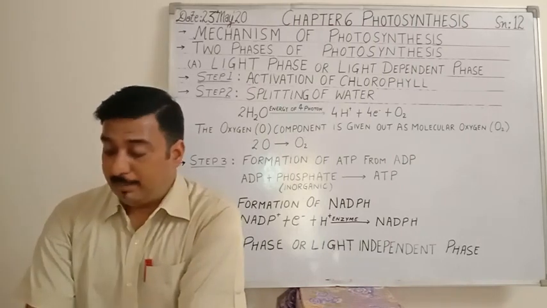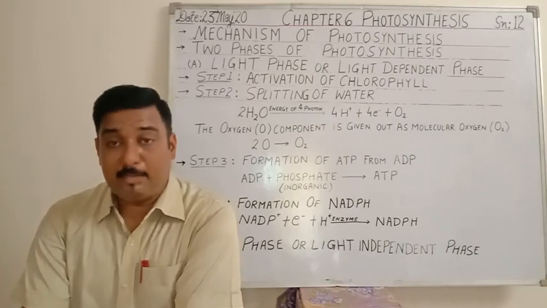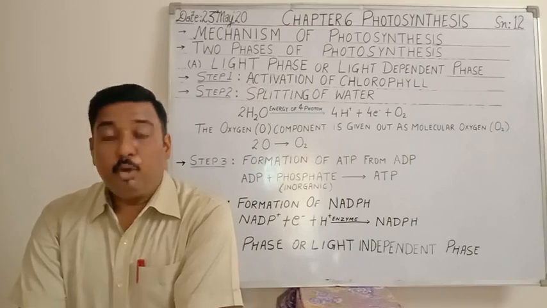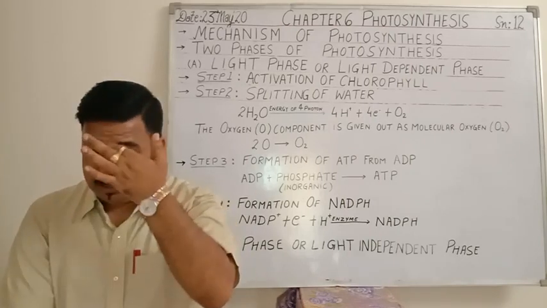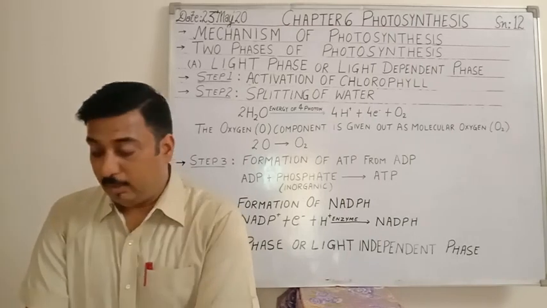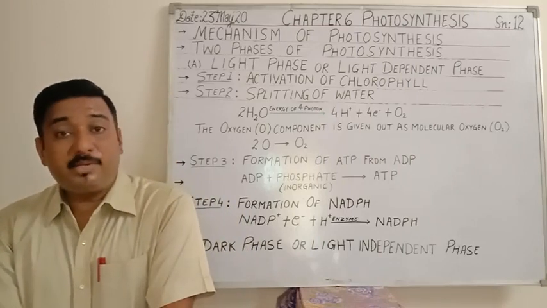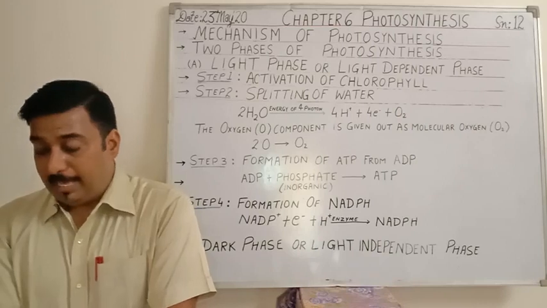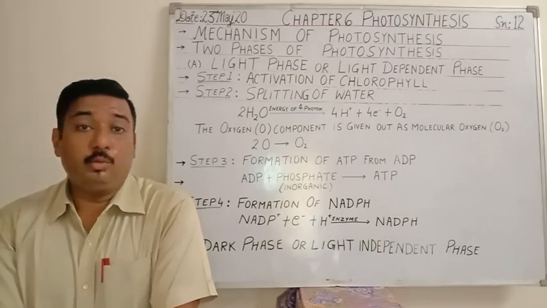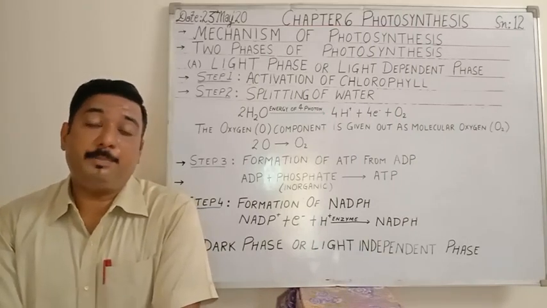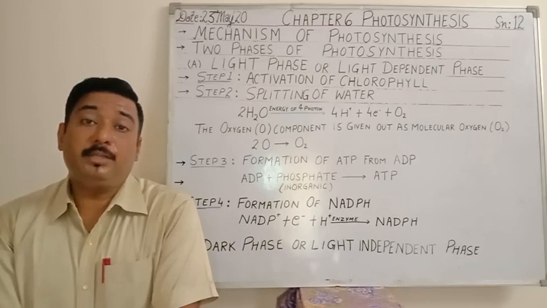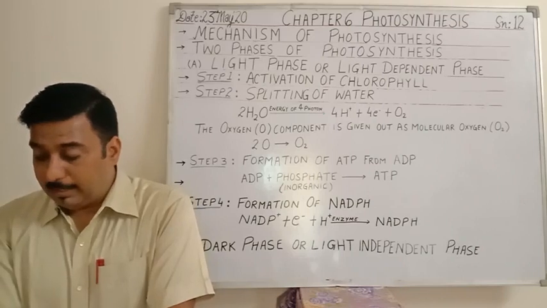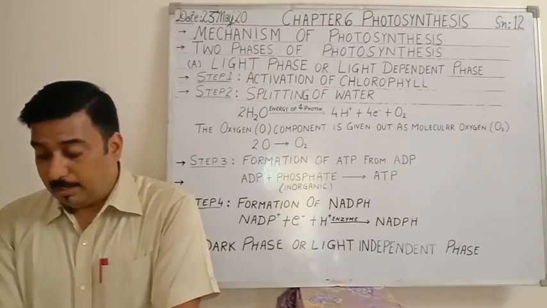This fixation of carbon dioxide is catalyzed by an enzyme. There is an enzyme called RuBisCO. The full form is ribulose bisphosphate carboxylase. So this fixation of carbon dioxide will be catalyzed by the presence of this enzyme. The molecules of ATP and NADPH, I had told you when are these ATP and NADPH formed? During the light phase. Okay, ATP is an energy rich compound and NADPH is the reducing power.